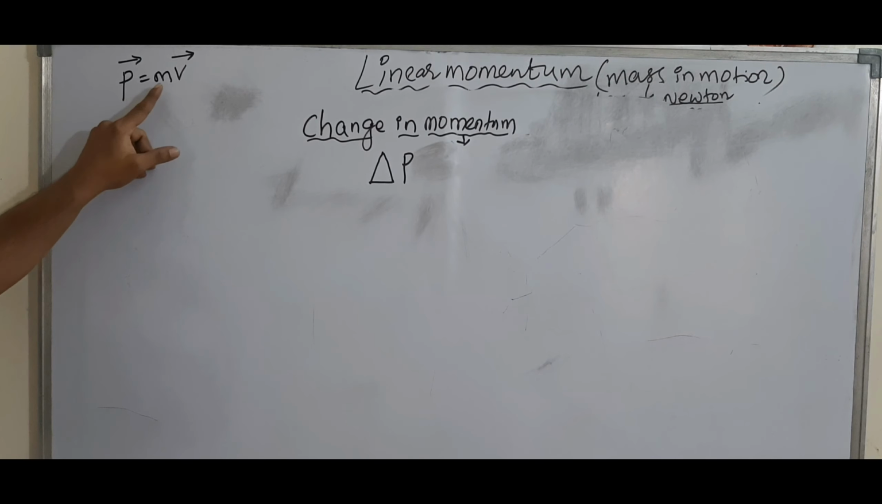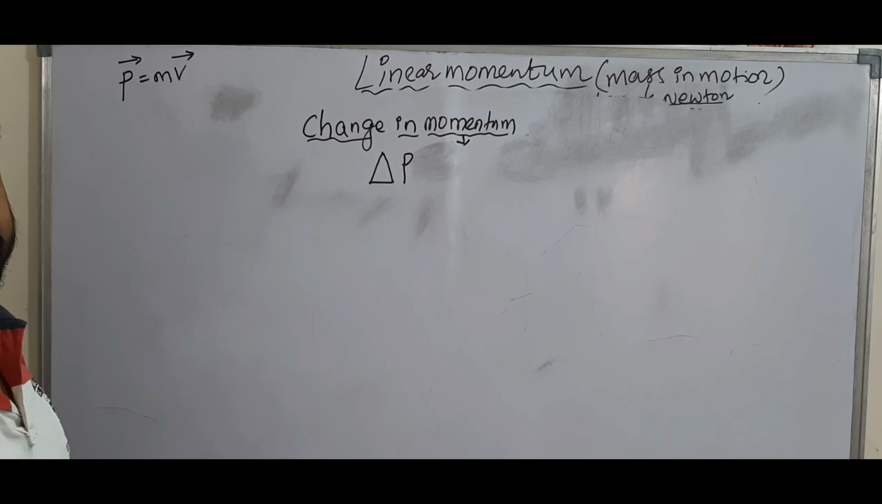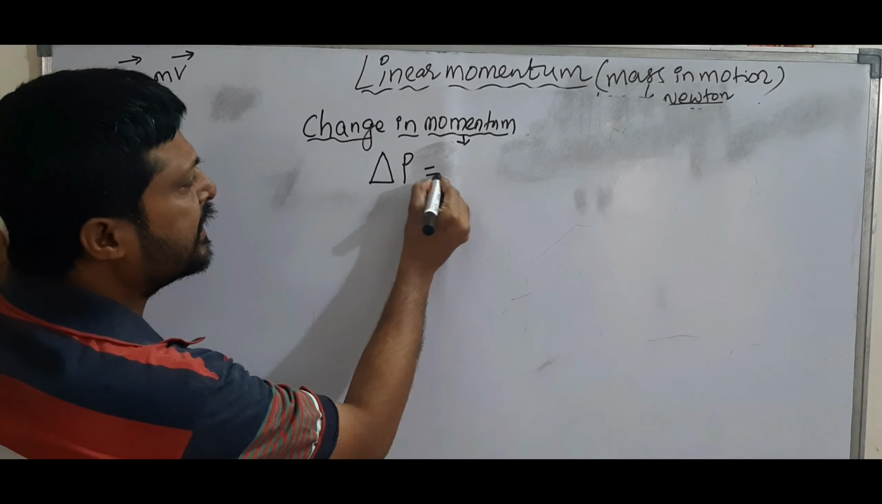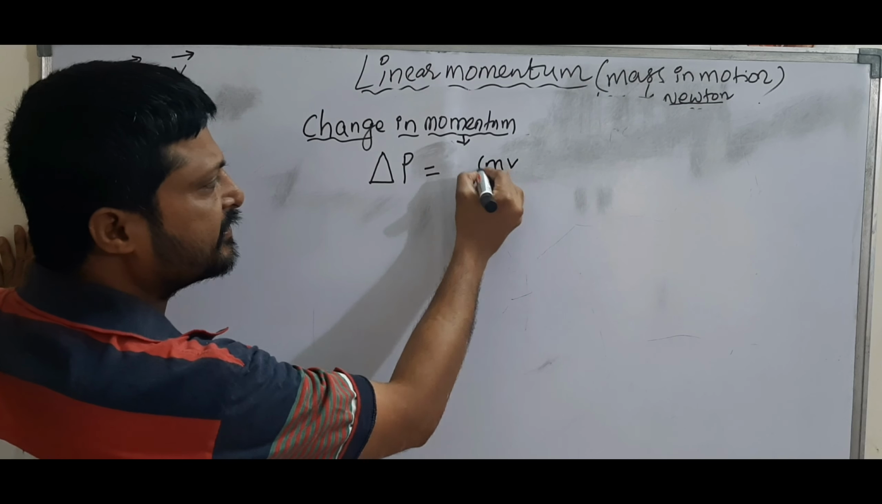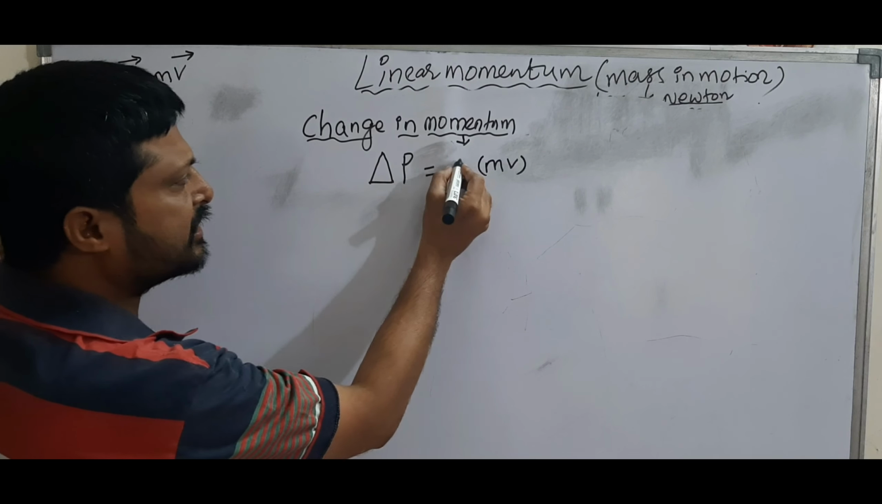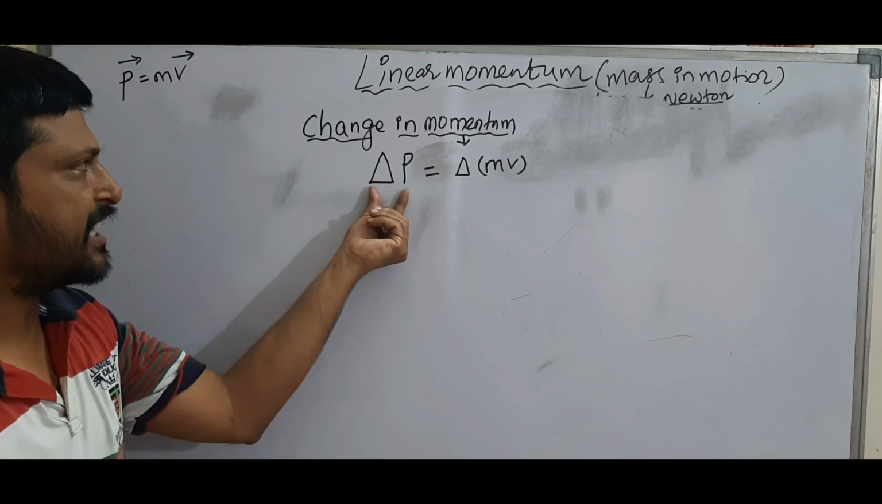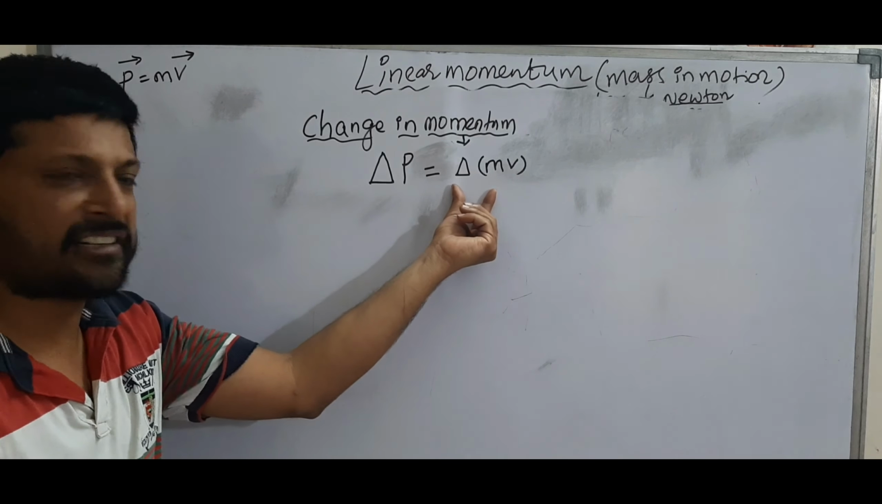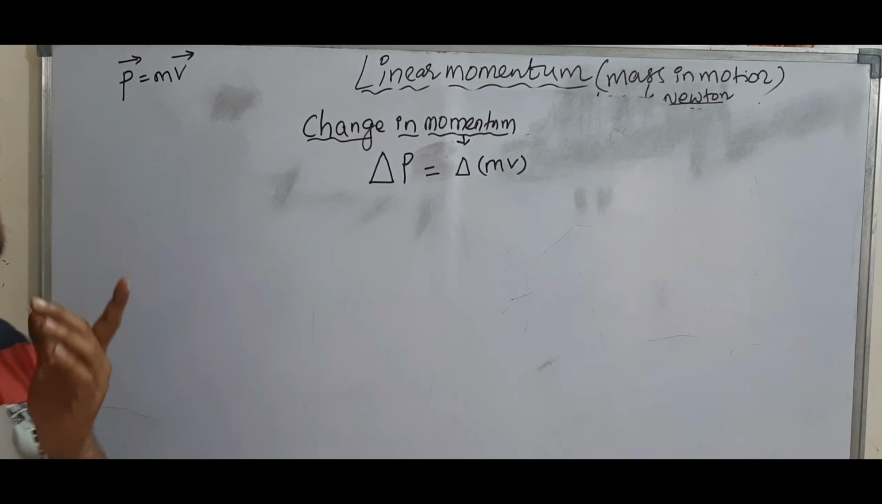So momentum is equal to mass into velocity. Then what is the formula for change in momentum? So simply write mv in the place of P. Here delta is there, so place delta here also. So this is the representation of change in momentum, and this is the formula for change in momentum. See, what is the use of change in momentum?